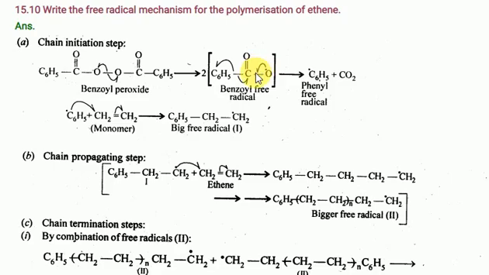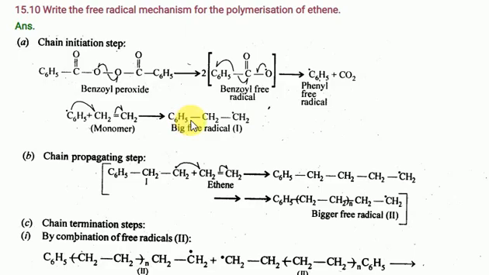Again the electrons are shifted here and the bond will break. They form a benzoyl radical, phenyl radical, and then carbon dioxide. This phenyl radical reacts with ethylene. Look here, whenever a radical is forming, it is a radical mechanism only. What will we get? The phenyl free radical. This is the initiation step.